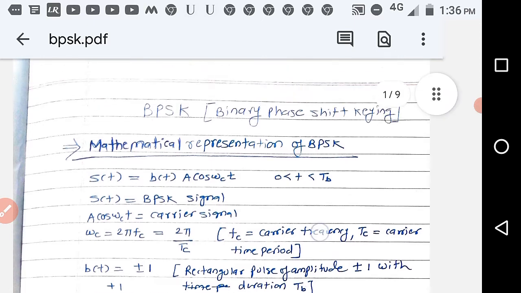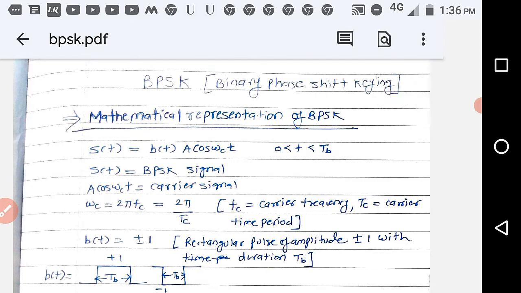So BPSK is binary phase shift keying. The first thing is that this is a digital modulation technique. It is very hard to send 1 and 0 wirelessly, because they require large bandwidth. So it is needed that 1 and 0 should be sent with the help of a sinusoidal carrier. That's why there are digital modulation techniques. 1 and 0 are called baseband signals, and we are converting them to bandpass signals by multiplying them with the carrier.